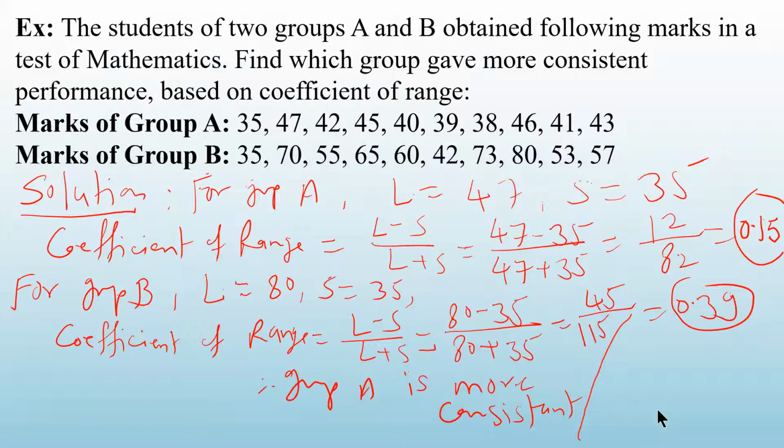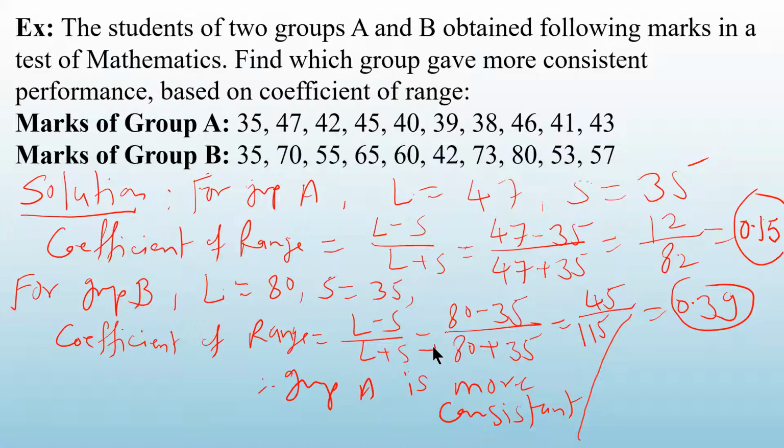Understood all of you? So this was very, very simple. In range, you have to find out the difference between the biggest value and the smallest value. But we will take coefficient of range. Why we take coefficient of range? Because these two groups are of mass. But एक ऐसा भी हो सकता है कि एक group height का हो और दूसरे group में weight हो. So units will be different. And that is why always we go for the relative measure, जहाँ पर unit नहीं होता है. So that is why we choose coefficient.